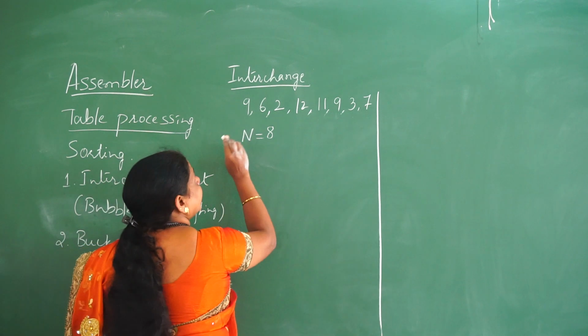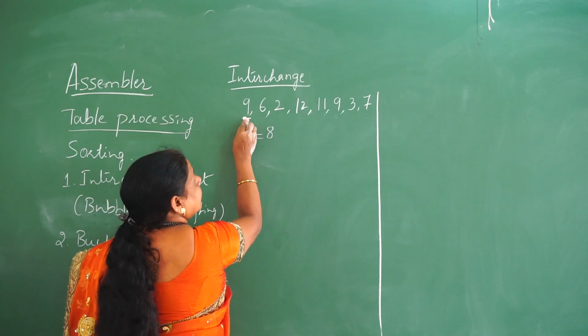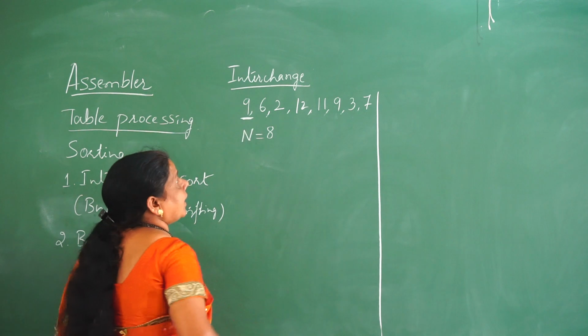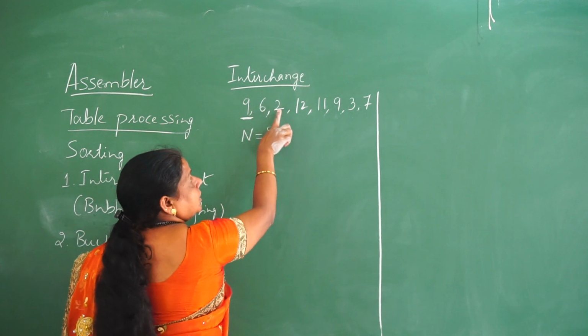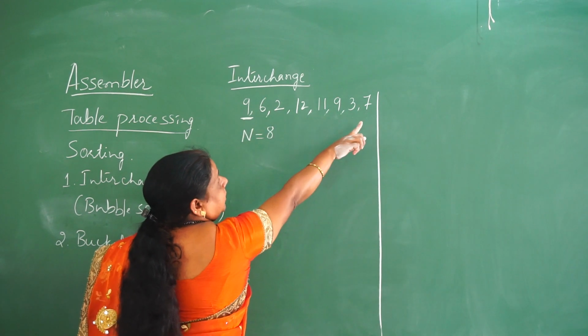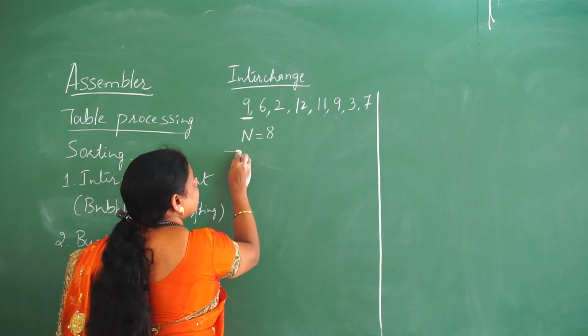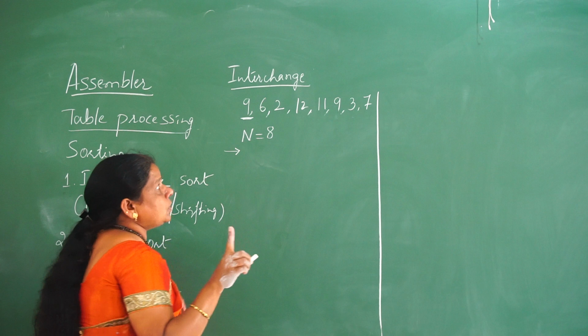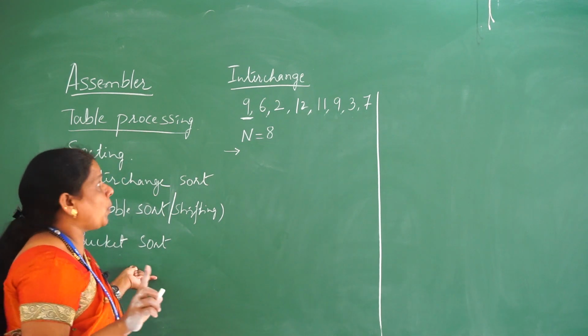Whenever you apply the interchange sort, first we consider an element of the array as a key value that is compared with each and every element of the array, and it will finally be stored in its proper position. After the first interchange, at least one element from the entire array is placed in its proper position.